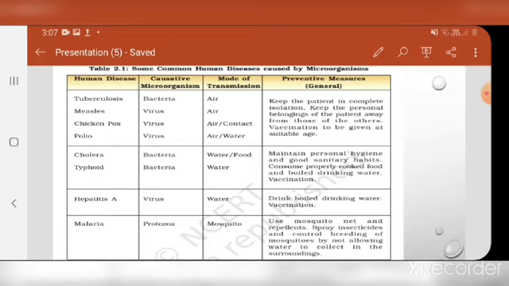So what should be the preventive measure? Use mosquito nets and repellents. You know that different mosquito repellents are present in the market. Spray insecticides and control breeding of mosquitoes. We all know that different insecticides are sprayed for the control of mosquitoes, and we should also control the breeding of mosquitoes by not allowing water to collect in the surroundings.